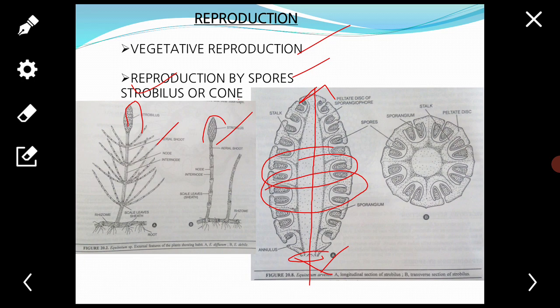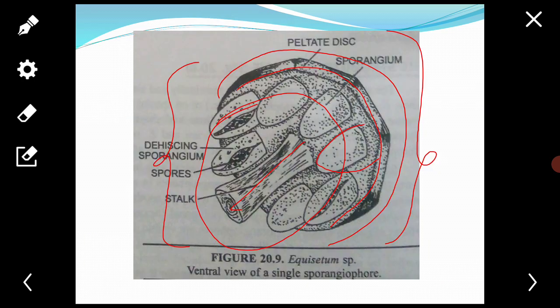It results in loosening of the compactness of the strobilus, and the whorls of sporangiophores are separated apart. The stalks of sporangiophores also elongate so that the mature sporangia are exposed.